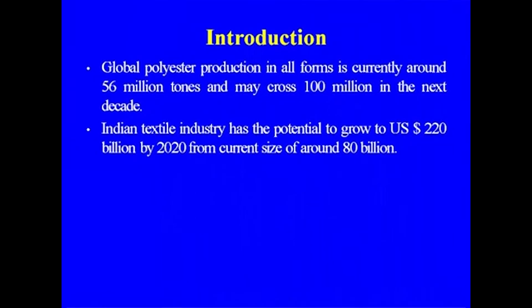For polyester, as I told you, it is one of the very important parts of our synthetic fiber. Global polyester production in all forms is currently around 56 million tons and may cross 100 million tons in the next decade. The Indian textile industry has the potential to grow to about $220 billion US by 2020 from the current size of 80 billion. So, this was the growth rate of polyester.